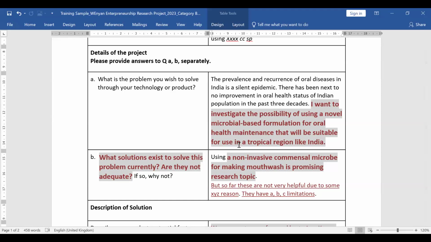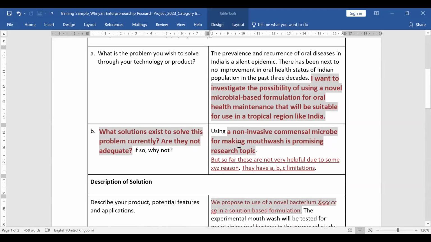So just make one line saying that is the problem so that we know, okay, her domain is health science or her domain is environment and sustainability. We get an idea about it. And then very simply you say what you want to do. Keep this answer very short. 200 words should be enough for you to convey your simple approach, your simple idea.